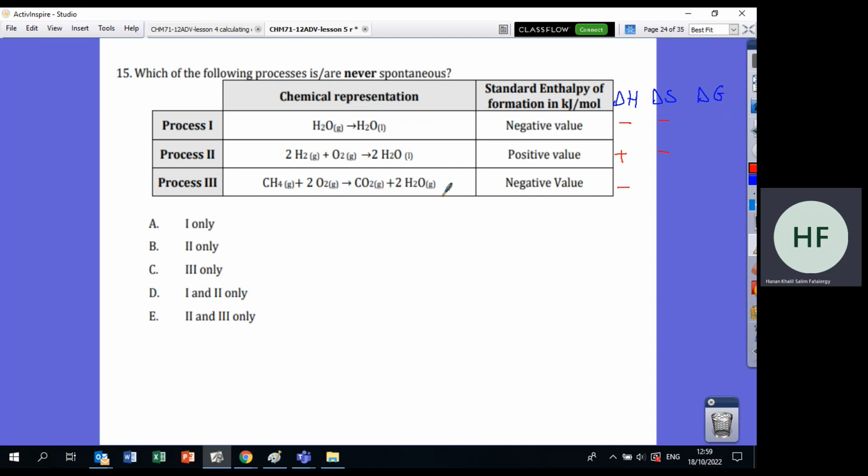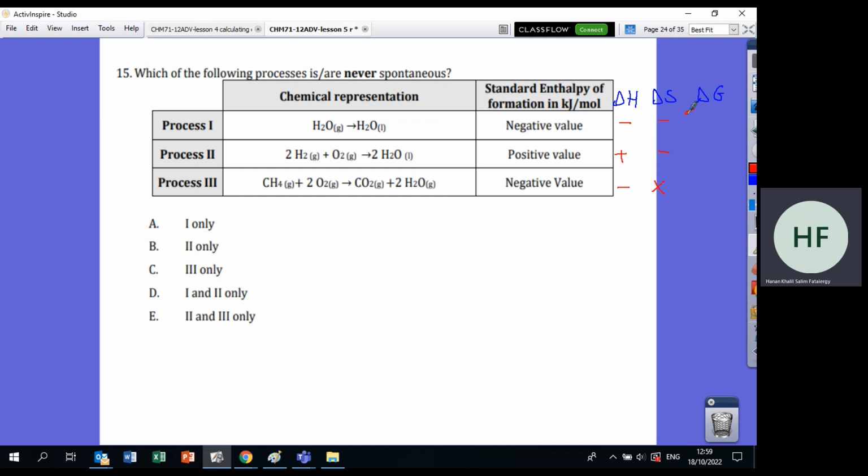Here all of them are gases, so we will count the number of moles. Here we have 3 moles, so we cannot tell. Okay, in this case, they will have to give you the values of the entropy of each of these, and then you do the calculation for delta S.